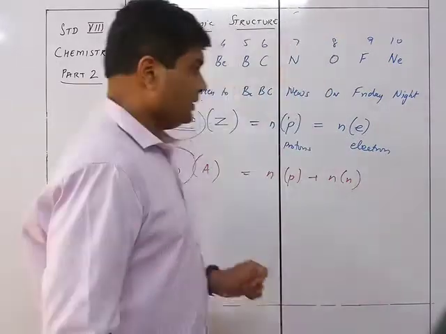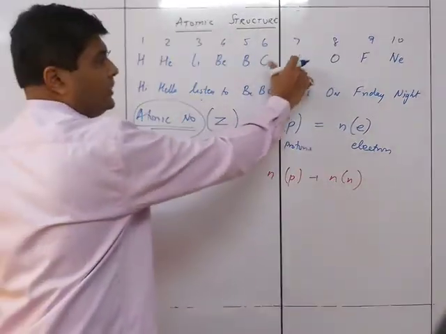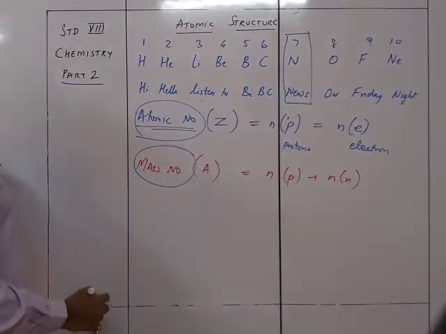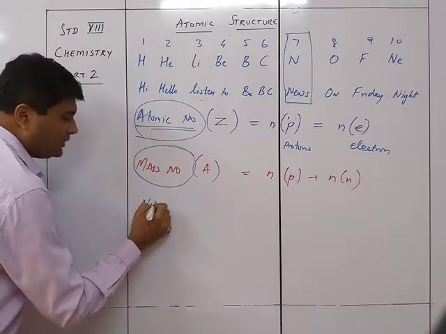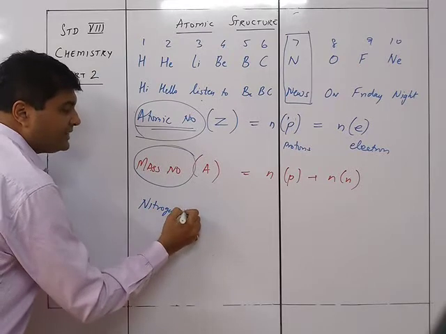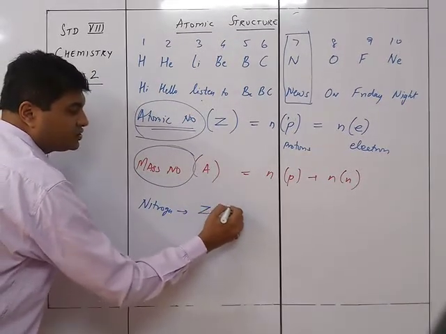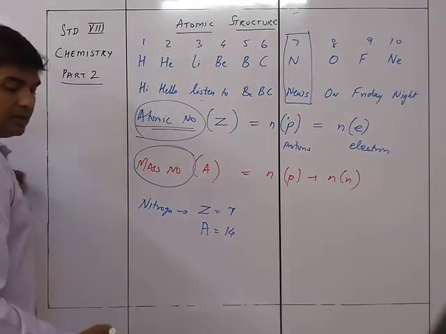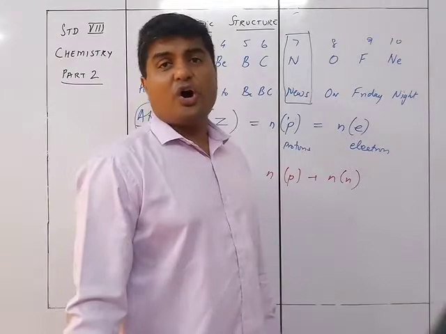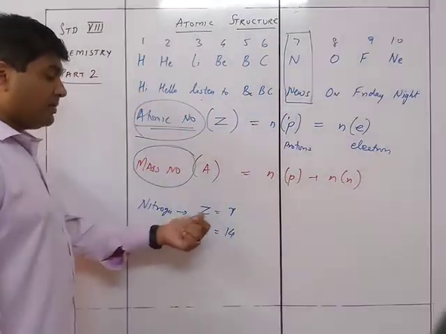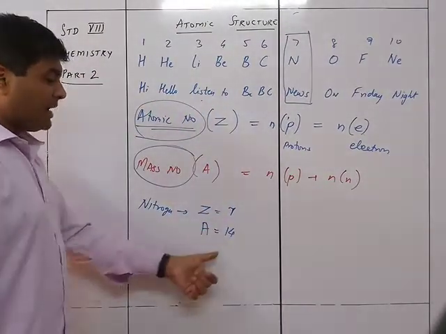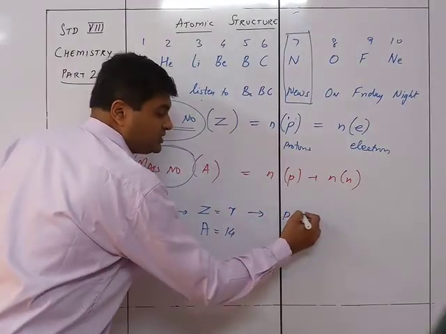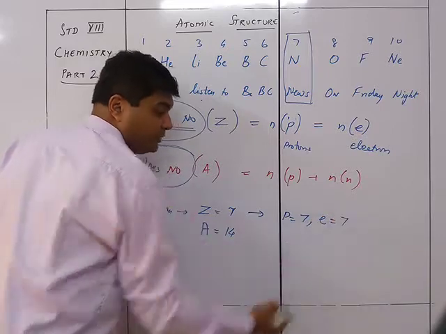Let's see how. Let's think about nitrogen. If I say the atomic number Z is equal to 7, and A is equal to 14, suppose I tell you that the atomic number of nitrogen is 7 and the atomic mass is 14, from this I come to know that P is equal to 7 and E is equal to 7.